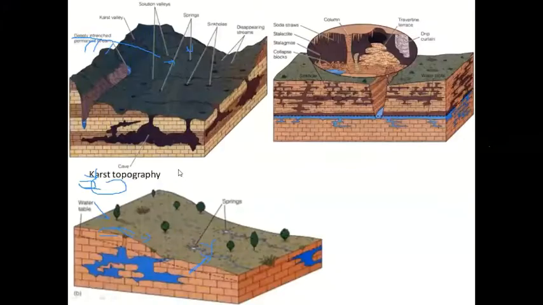Another type of spring is there, that is karst topography spring. So here you can see this is a karst topography.